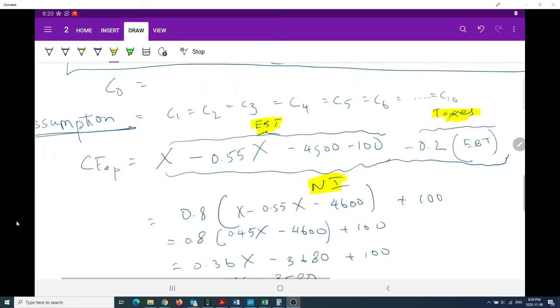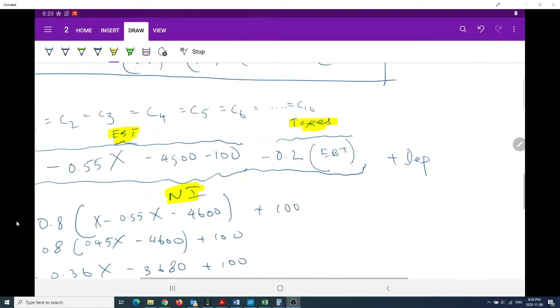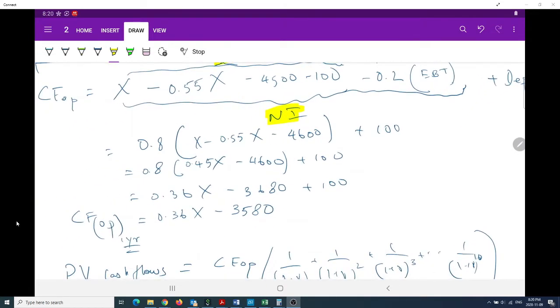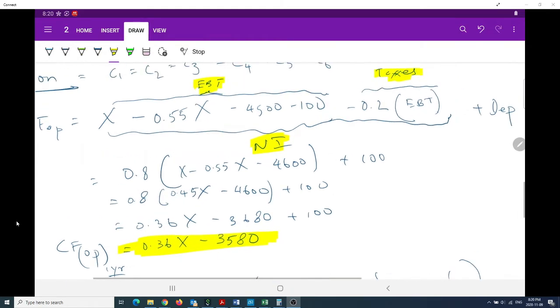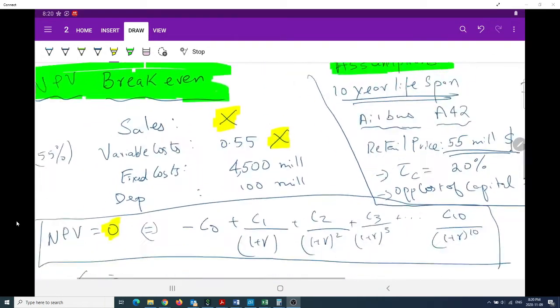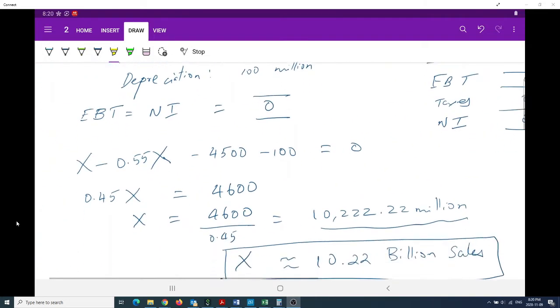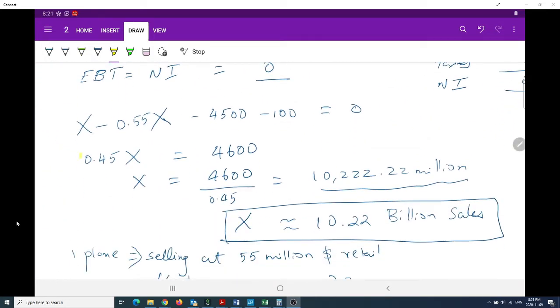For the cash flow from operations, you add back the depreciation. Once you reduce this equation, it boils down to 0.8 times (X minus 0.55X minus 4,600) plus 100, which is the final cash flow from operations. This is similar to the accounting break-even, where the equation was straightforward to solve.